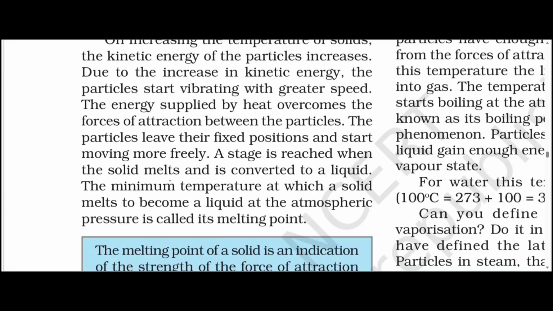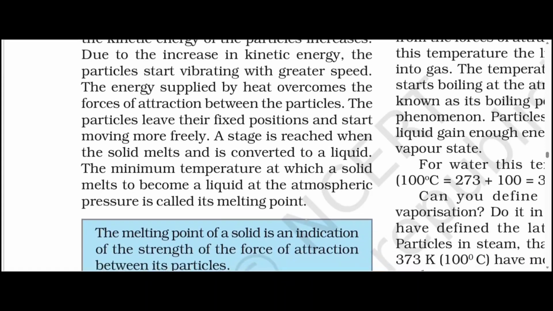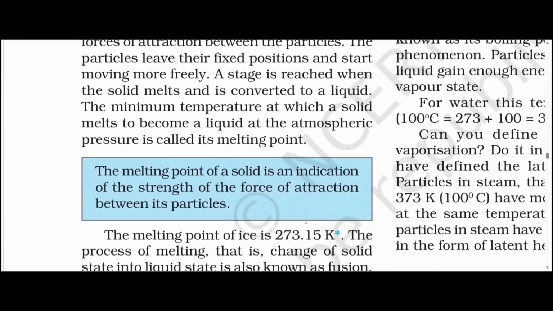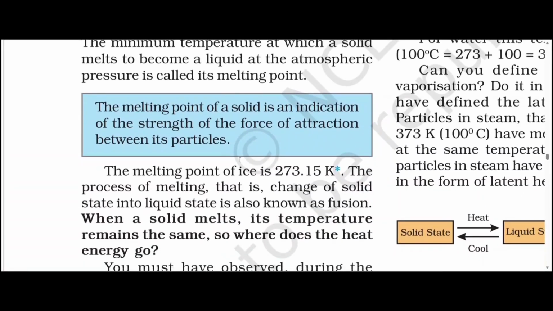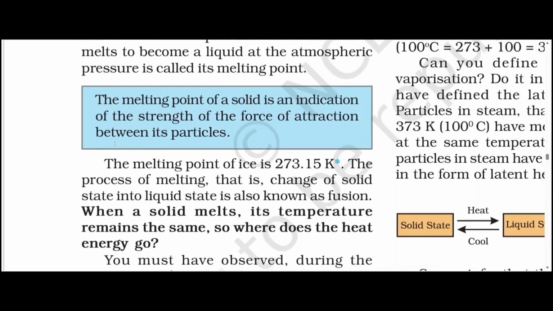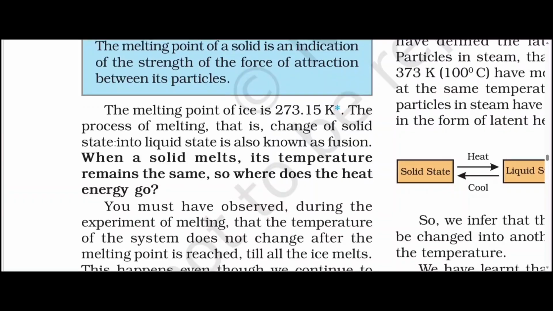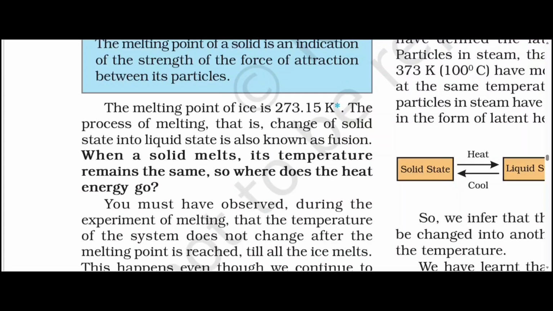The minimum temperature at which a solid melts to become a liquid at atmospheric pressure is called its melting point. The melting point of a solid is an indication of the strength of the force of attraction between its particles. The melting point of ice is 273.15 K. The process of melting, that is, change of solid state into liquid state, is also known as fusion.